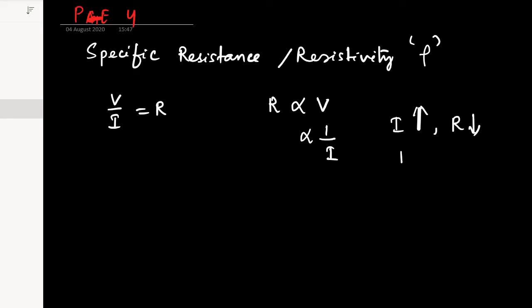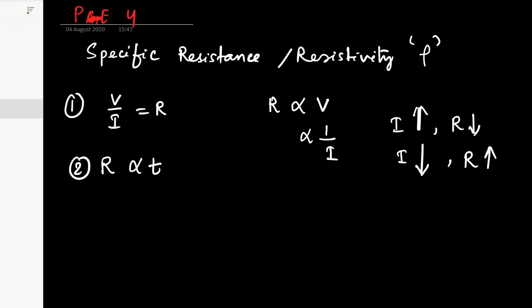And if I is going less, that means the resistance is very high. So these things we found out from Ohm's law. Now we also found out that R is proportional to T somehow. If the temperature is changing, the resistance is also changing. That means it is directly proportional, isn't it?